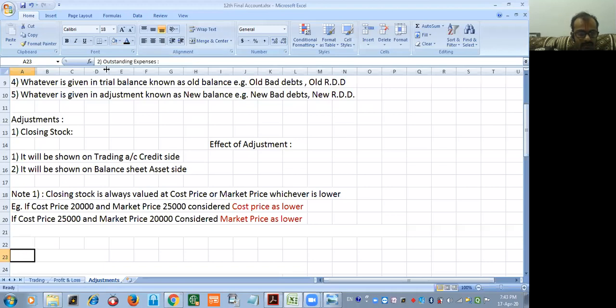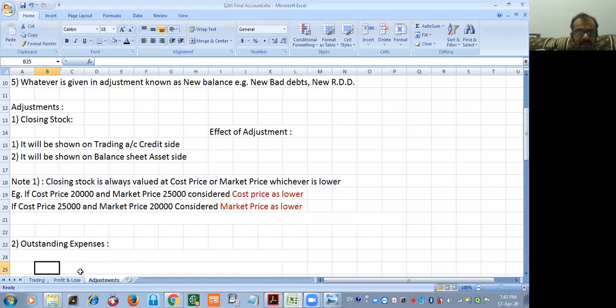What is that? Outstanding expenses. Kindly understand the meaning of outstanding expenses. The expenses which are due but not paid, this is the accounting definition, or the expenses which are yet to be paid are known as outstanding expenses, or the expenses which are unpaid are known as outstanding expenses.